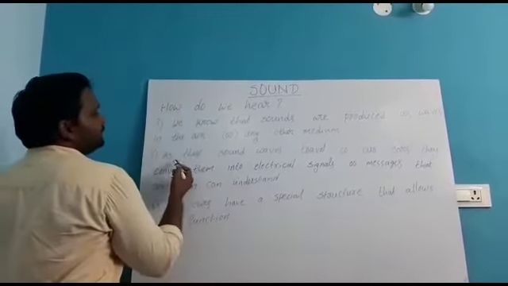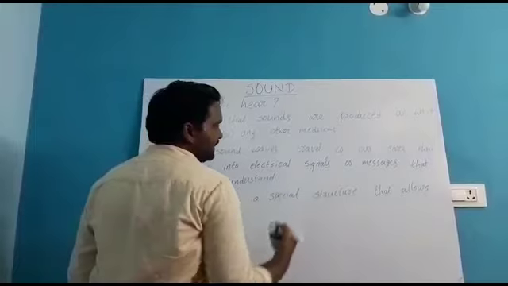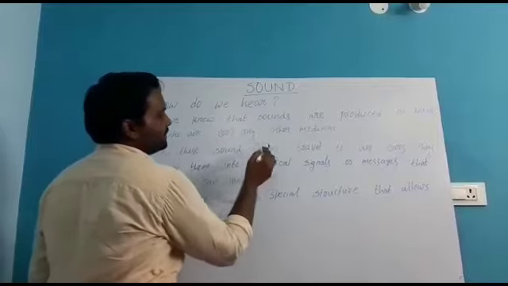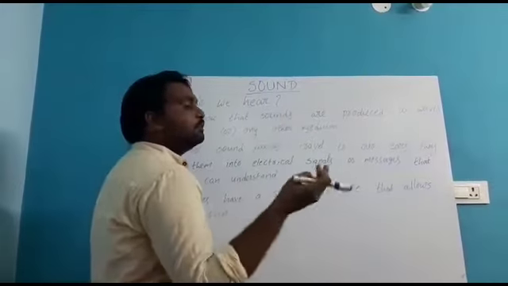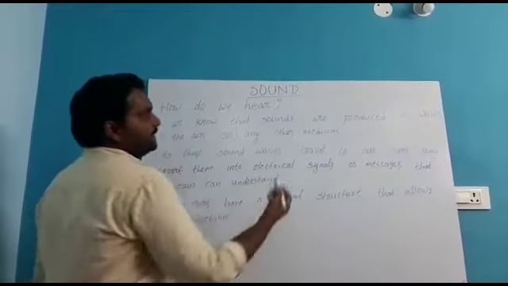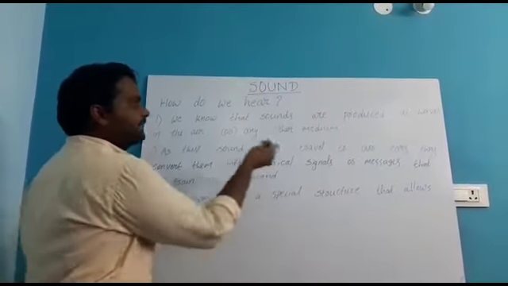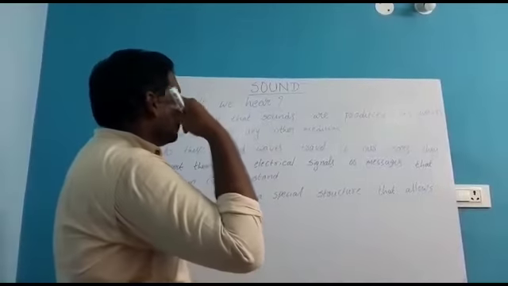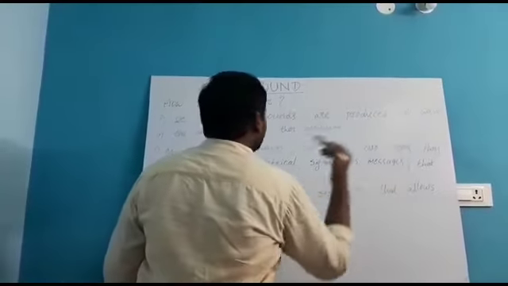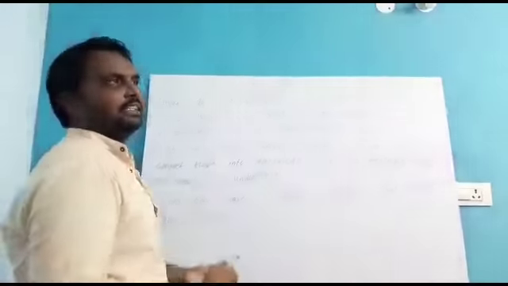As these sound waves travel to our ears, they convert them into electrical signals or messages that our brain can understand. See here, what are sound waves? Vibrated molecules. That vibrated molecules are traveling in the form of waves, so these are traveling to our ear. When those waves reach our ear, they will convert them into electrical signals. These electrical signals are messages that reach our brain and we can understand something we are listening to, that sound.